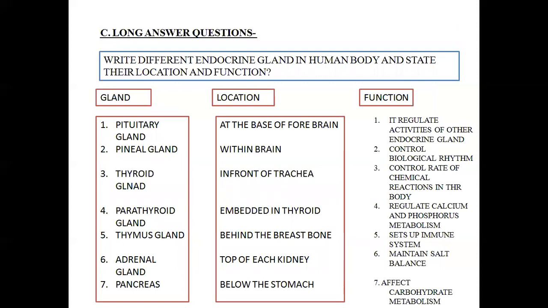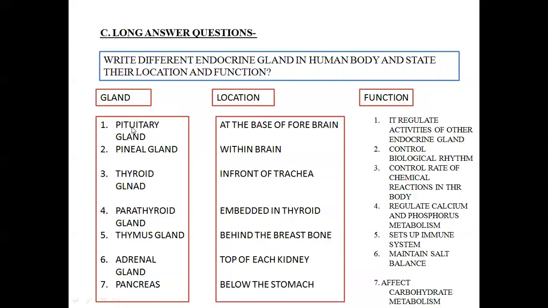Next, we are going into the long answer questions. The first question is, write different endocrine glands in our body and state their location and function. Now you see, I have already mentioned in this table shown over here that there are different endocrine glands in our body.